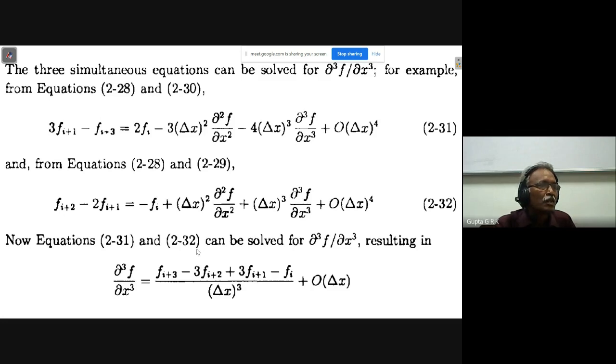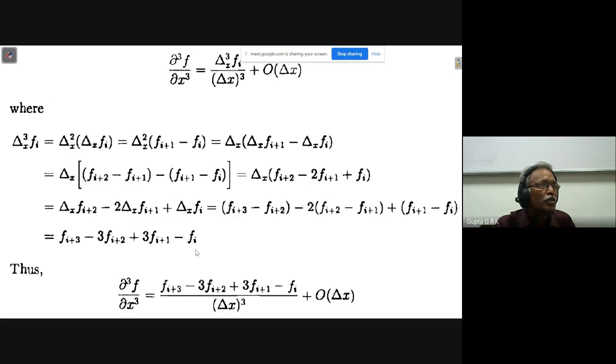Okay, so this is the way you can use the Taylor series expansion. If I want to use the recurrence formula, as I told, delta x cube I want, so delta x square of delta x fi. So this we have done already. So like this we have to get it. This is using the recurrence formula.